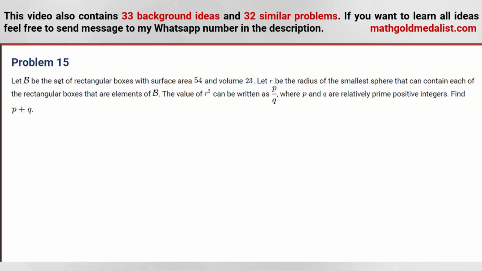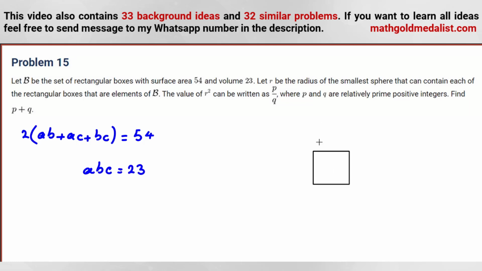Problem 15. Let B be the set of rectangular boxes with surface area 54 and volume 23. So if we consider the side lengths are A, B, C, then 2 times (AB plus AC plus BC) is 54. The volume ABC is equal to 23.